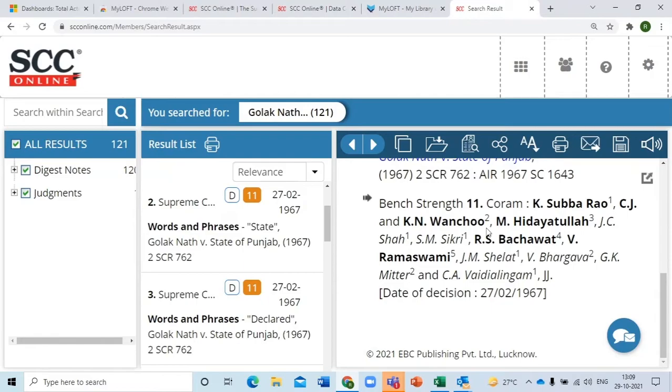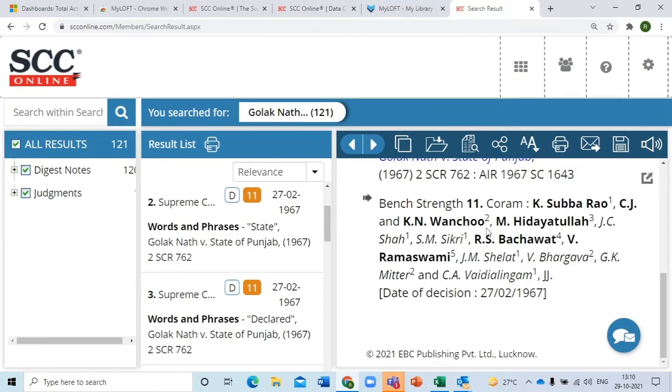Now, this is where it becomes interesting. Who was concurring with whom? Who was supporting? Who was saying that I agree with you? This is Hidayatullah, who has superscript number 1. Now let's see the names which are not in bold. This is Sikri, this is Selath, and this is Shah, and this is Vidayatullah. These 4 names are not in bold, but they have the same superscript number. That means all these judges are concurring with Chief Justice Subharao.